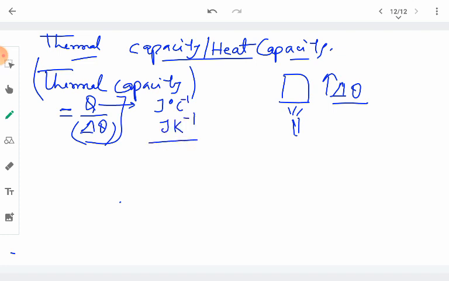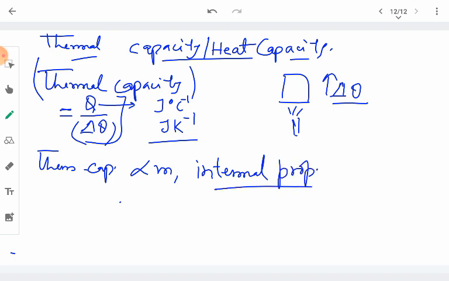So these are the units for the thermal capacity, and it is known that the thermal capacity depends on the mass of the substance. The more the mass, the more heat is required to raise the temperature of the substance by 1 degree. It also depends upon the internal properties of the substance, and upon the change in temperature which is taking place.